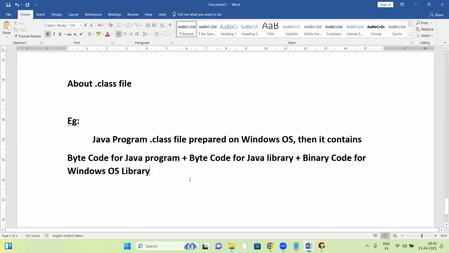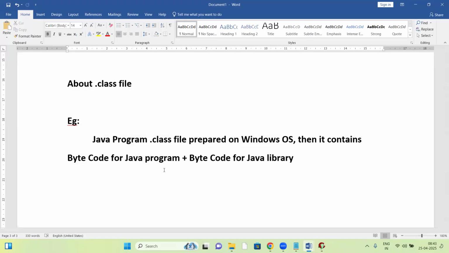Now, when a Java program's dot class file is prepared on Windows OS, it contains bytecode for the Java program and bytecode for the Java library. It won't link with the OS library. So the dot class file contains bytecode for the Java program and bytecode for the Java library.